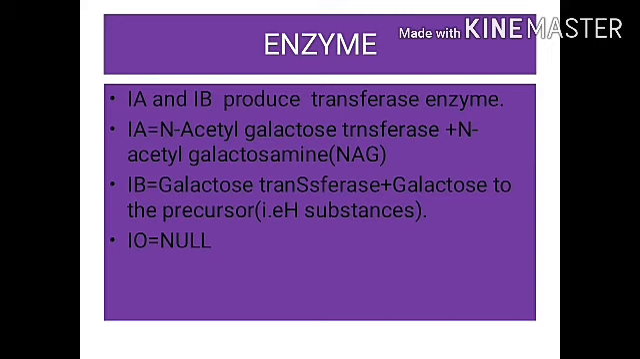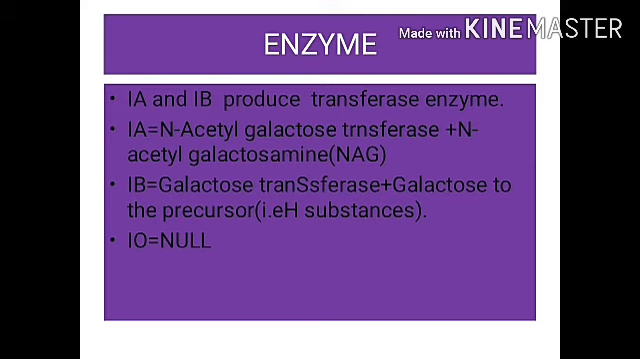Enzymes. What are enzymes? Enzymes are the catalysts for biochemical reactions in living cells. That is nothing but it helps to speed up the reaction. So in the blood also, each allele, that is IA and IB, produces the enzyme transferase. Now let us see IA, it is producing the enzyme N-acetyl galactosamine transferase, which adds